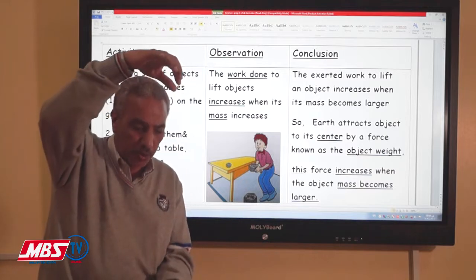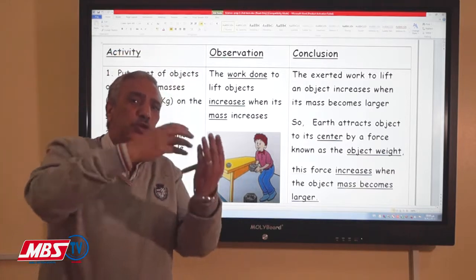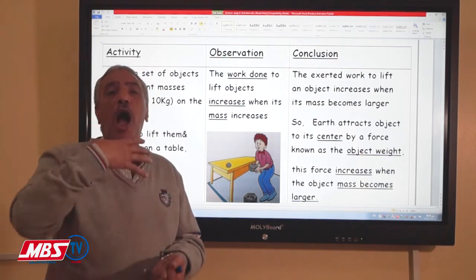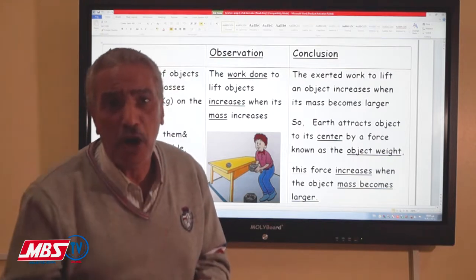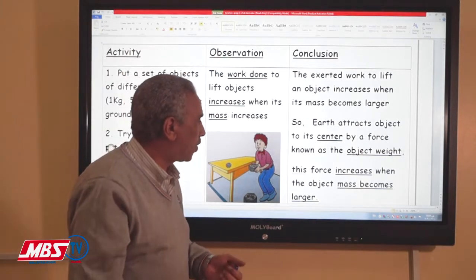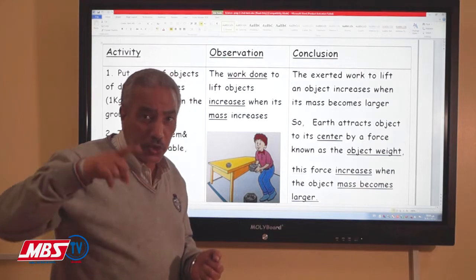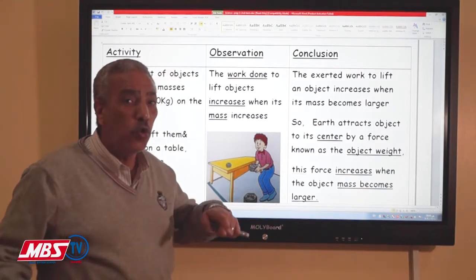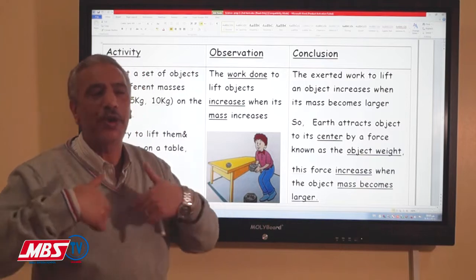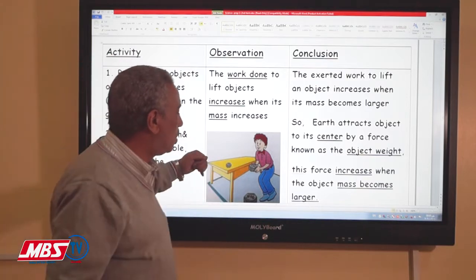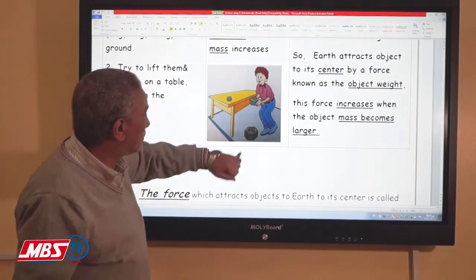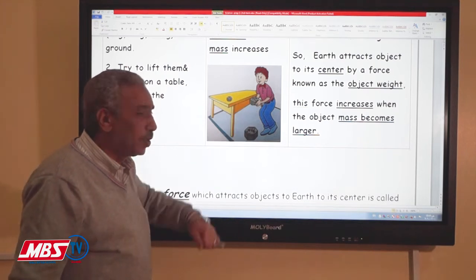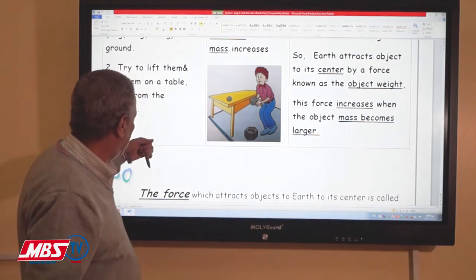Gravitational force is down, and I'm going to raise this mass up. That means I'm doing work in the opposite direction of the gravitational force. Of course, if the mass increases, the force I will exert, the work I will exert from my body, will be more. This is why this person will exert more work if he is going to lift a big mass.